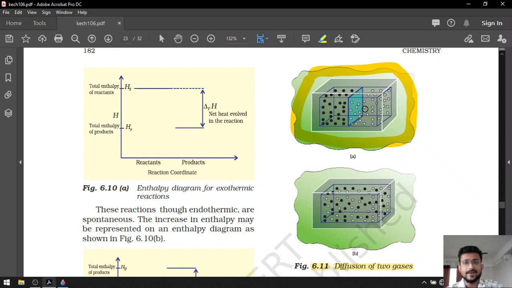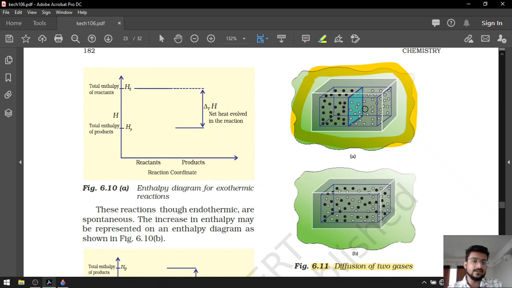So that is randomness. As randomness increases, the reaction becomes spontaneous. So what is the path of the reaction? From less randomness to higher randomness.